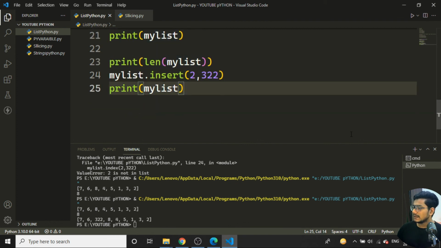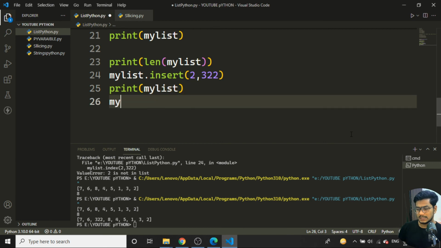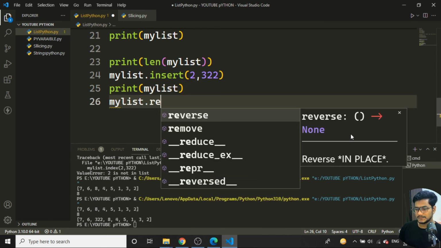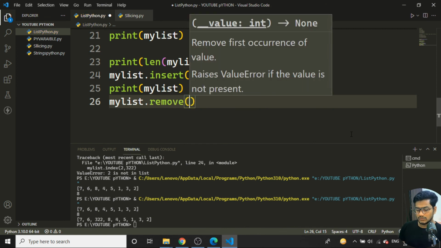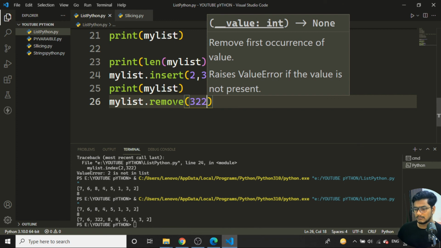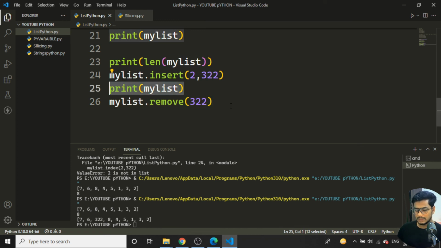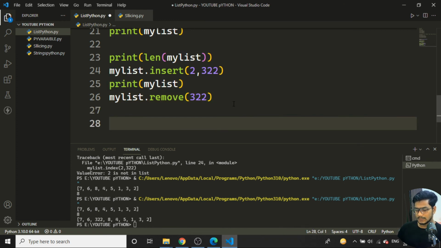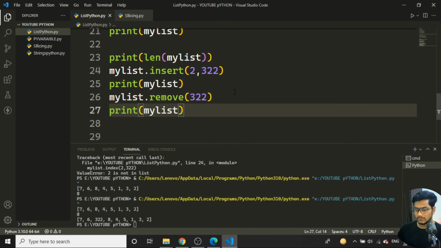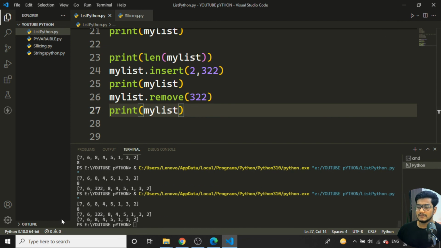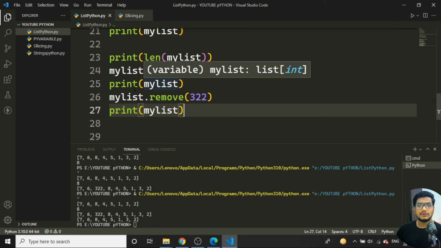One more thing, we have a remove function. So my list dot remove. I want to remove the number I added, which is 322, and then print the list. If I save and run, you can see 322 has been removed from the list. Like this, we can use the inbuilt functions with the list and remove a particular value.